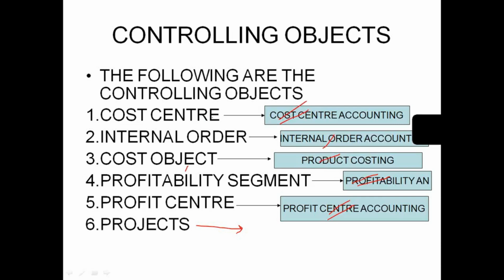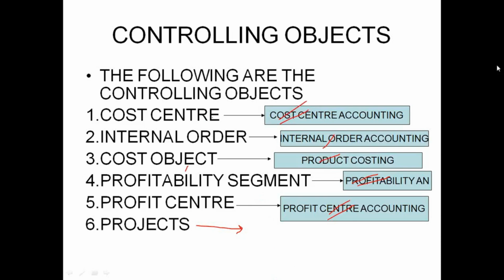See, the 5 modules are cost center accounting, internal order accounting, product costing, profitability analysis, and profit center accounting. For all these 5 modules, there is one base module, cost element accounting. Without cost element accounting, we cannot configure any other module in controlling. Through cost element accounting only, every controlling object gets the information of expense and revenues.